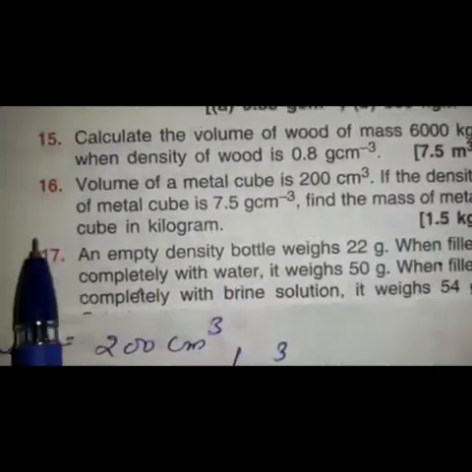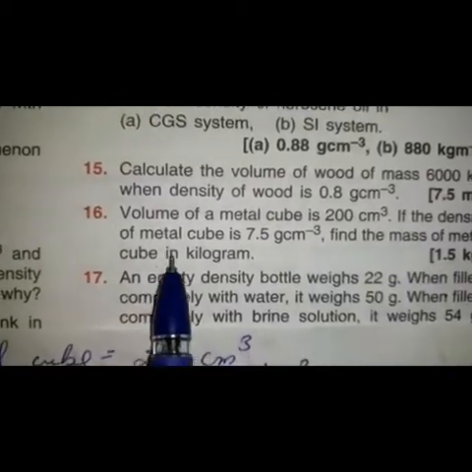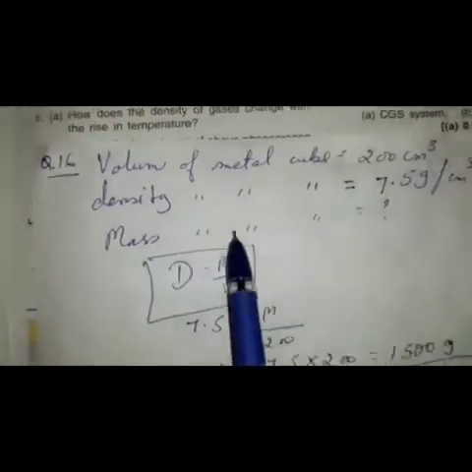Now question number 16 of your book only, children. See this question 16. Volume of a metal cube is 200 centimeter cube. If the density of metal cube is 7.5 gram per centimeter cube, find the mass of metal cube in kilogram. We have to find it in kilogram. Now children, whatever is given, I have written. Volume of metal cube is 200 centimeter cube. Density of metal cube is 7.5 gram per centimeter cube. Mass you have to find.